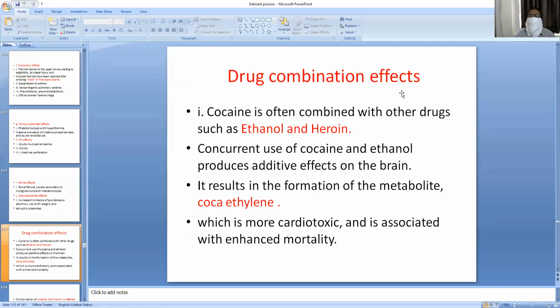So what are the drug combination effects of cocaine? Cocaine can also be taken in combination with other drugs. It can be combined with ethanol and heroin. Concurrent use of cocaine with ethanol produces more effects on the brain and results in the formation of the metabolite cocaethylene. If cocaine combines with ethanol, a metabolite is developed called cocaethylene, which is more cardiotoxic and associated with enhanced mortality.